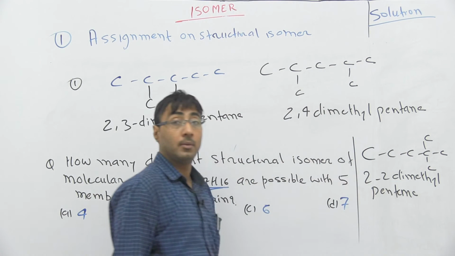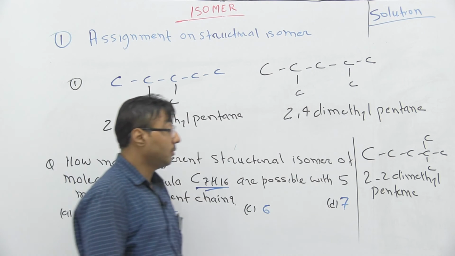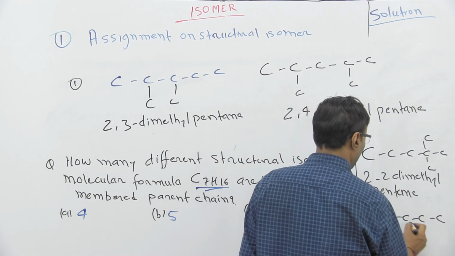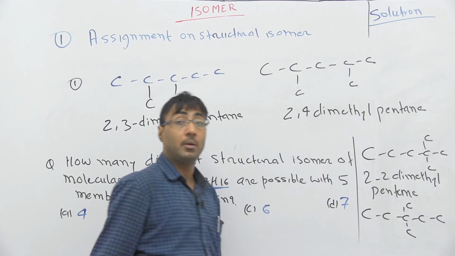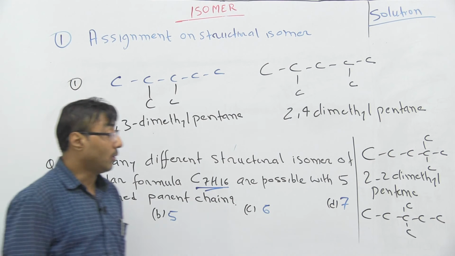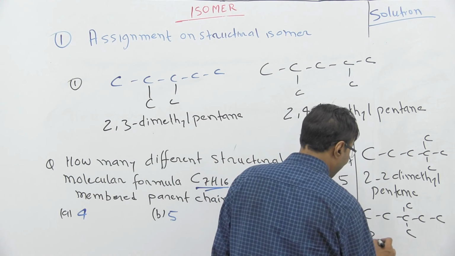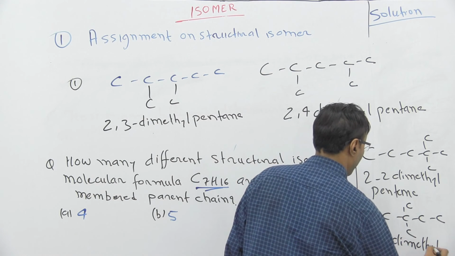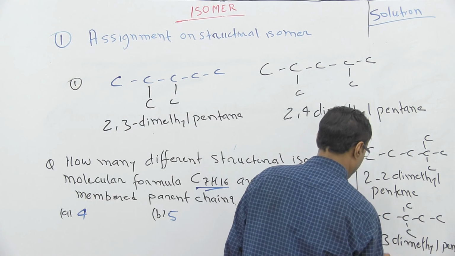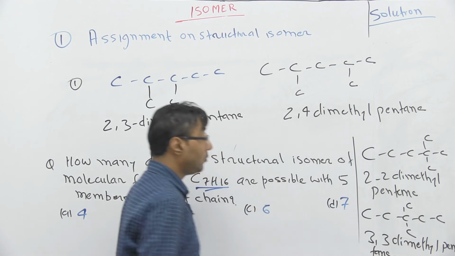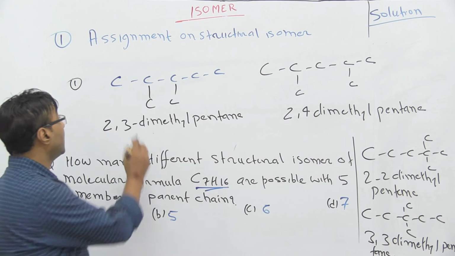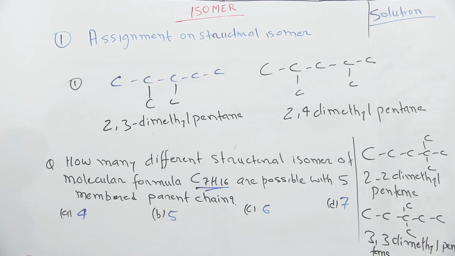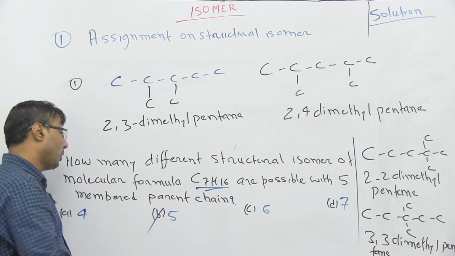2,2-dimethylpentane. In the next possibility, we can shift this carbon to this side. So the structure will be CC. Then what is the name of this compound? It's 3,3-dimethylpentane. So how many possibilities are there? 1, 2, 3, 4. These are the 4 possibilities, but the answer is 5.